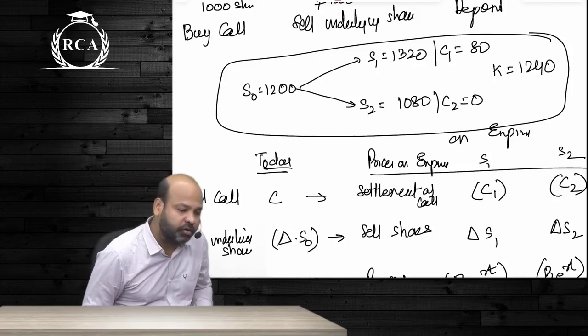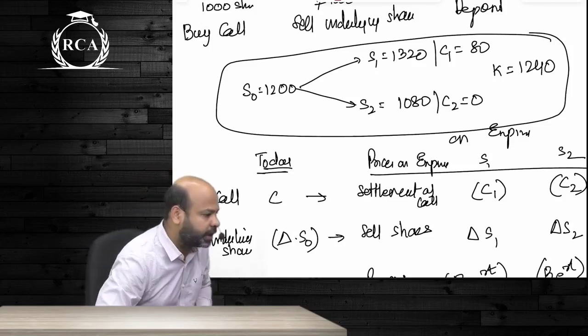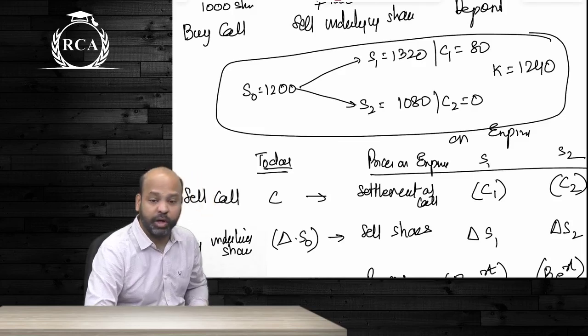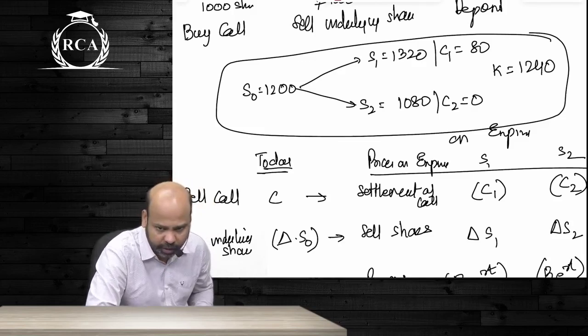So if at all they ask us to compute the hedge ratio under the binomial model, it will always be C1 minus C2 divided by S1 minus S2. I repeat, what are C1 and C2? Intrinsic values, the value of the option on expiry. S1, S2 are the two spot prices that are likely to prevail on expiry.